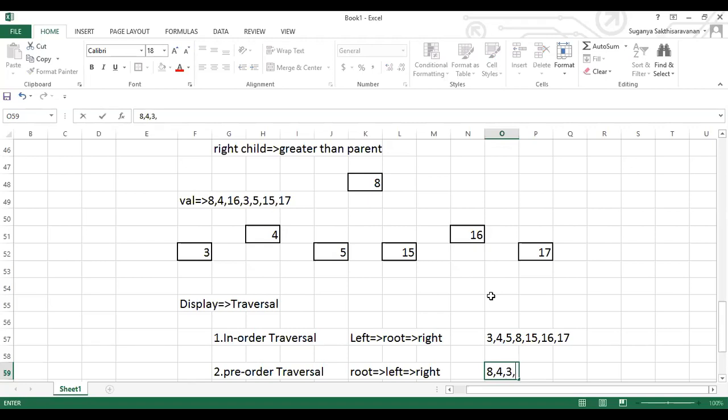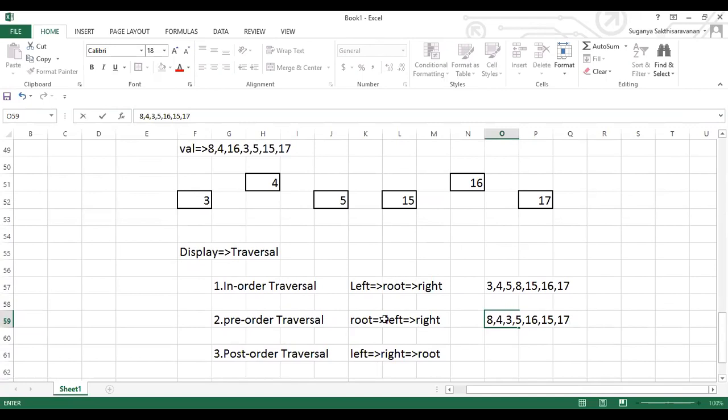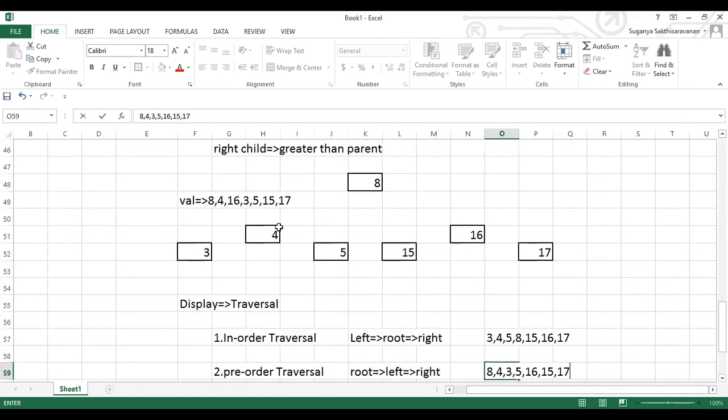Then followed by right element 5, then followed by root element 16, then followed by left element 15, then followed by the right element 17. This is what we are supposed to mention. Clear? So this is all about your pre-order, guys. Root, left, and right. So root, left, left. Again, right. So this is done. Root, left, right is done. Again, come here. So root, left, right. So this is all about pre-order traversal.